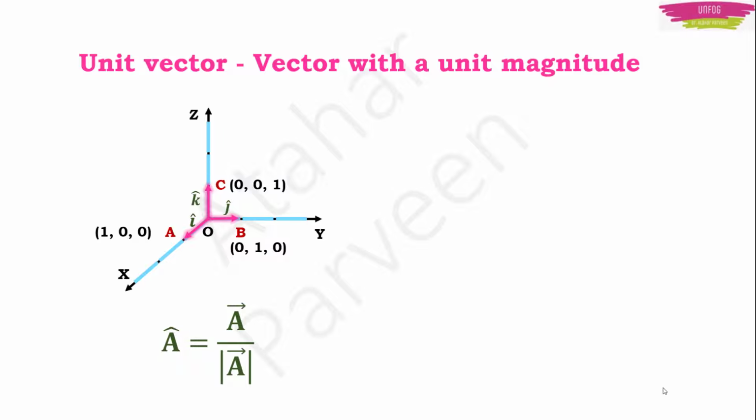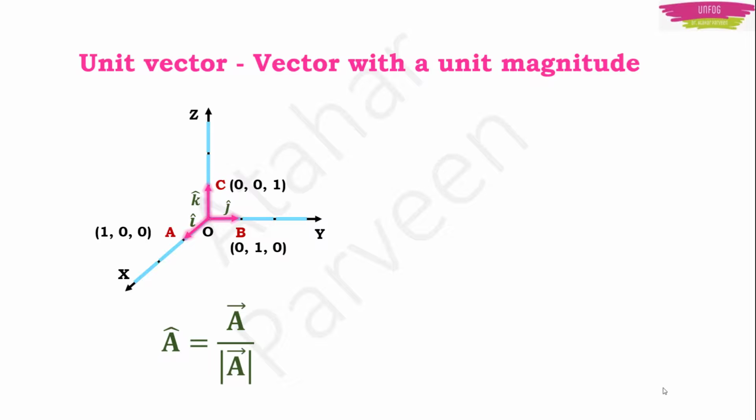When I say that the vector is having just i cap, then I mean to say that the other components along the y axis and z axis are 0. That means j cap will be equal to 0 and k cap will be equal to 0. That's why I am writing just i in that vector. In the same manner, if the vector is having just j cap, then i cap and k cap are 0 there.